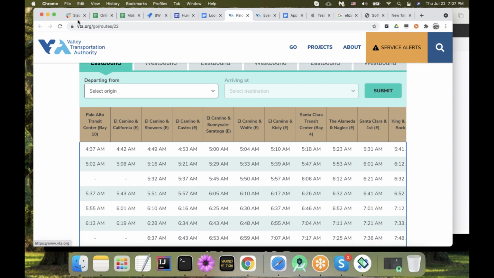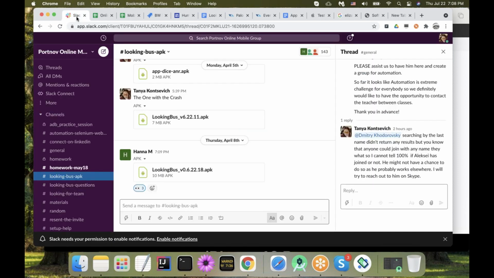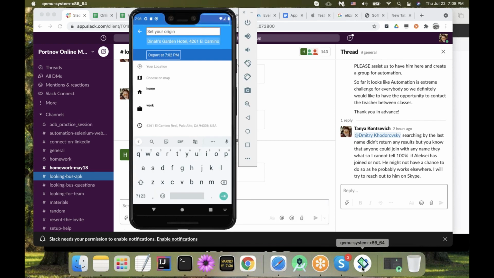If you feel like, well, I'm not sure how it works, or hey guys, I'm having such and such issue in Looking Bus, not with setup, but in the app itself. Can you guys repeat the steps and let me know if you're seeing the same? Or I'm trying to enter my origin and destination and no routes come up. Do you see the same? Maybe I'm in the wrong place. All those kinds of questions, do not ask in setup.